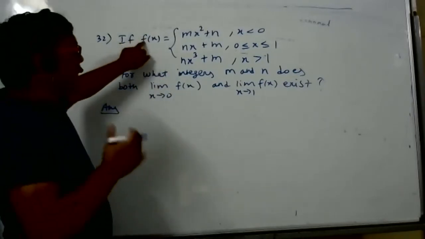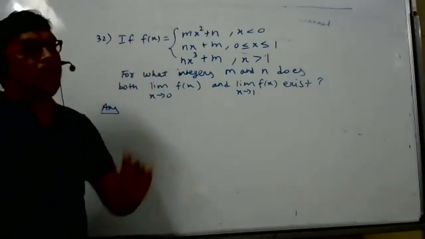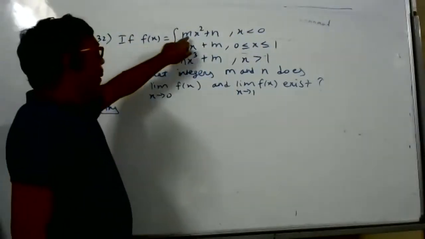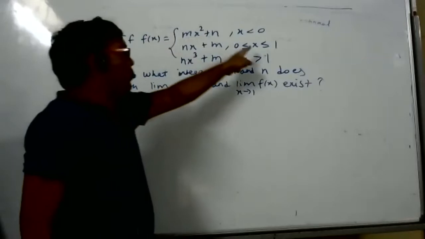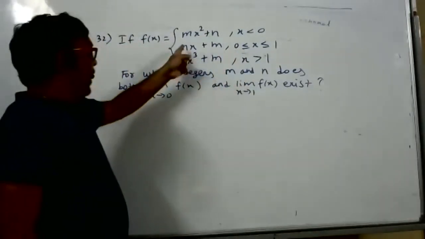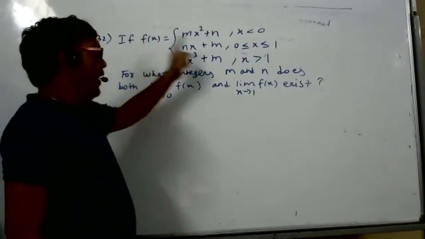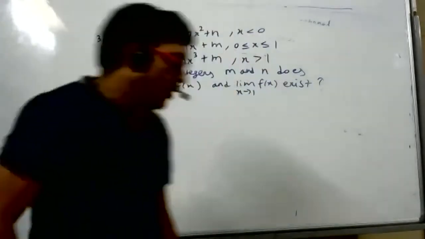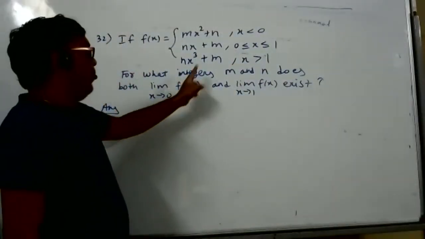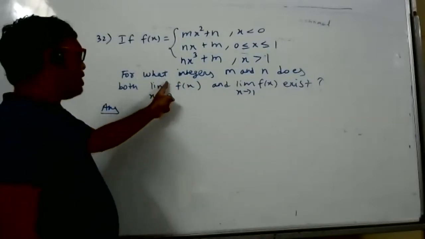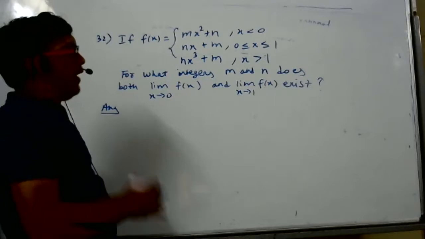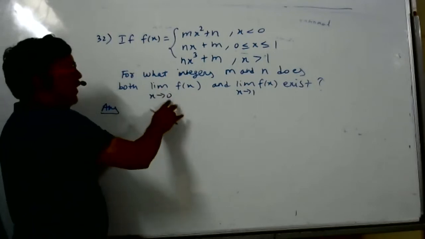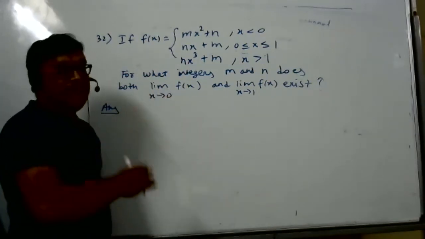F of x is defined in 3 ways. It is a non-uniform definition of f of x. When x is less than 0, then f of x value is mx square plus n. When x is more than 0 and less than 1, then nx plus m is the value of f of x. When x is greater than 1, the value is nx cube plus m. Then what they are saying: for what integers m and n does limit x tends to 0 f of x and limit x tends to 1 f of x exist? I hope all of you understood the question. This limit exists. Limit at 0 exists. What is the conclusion? Left hand limit is equal to?